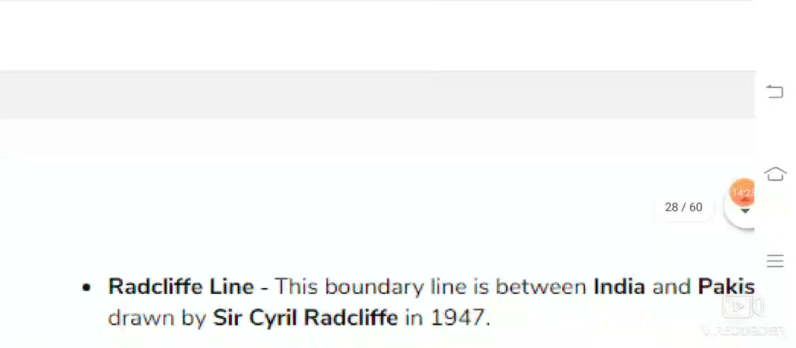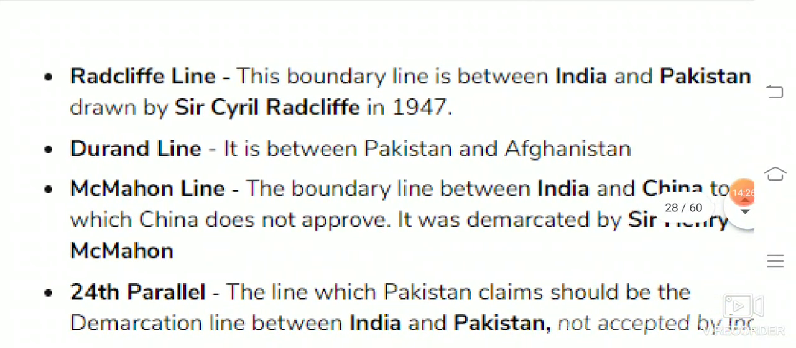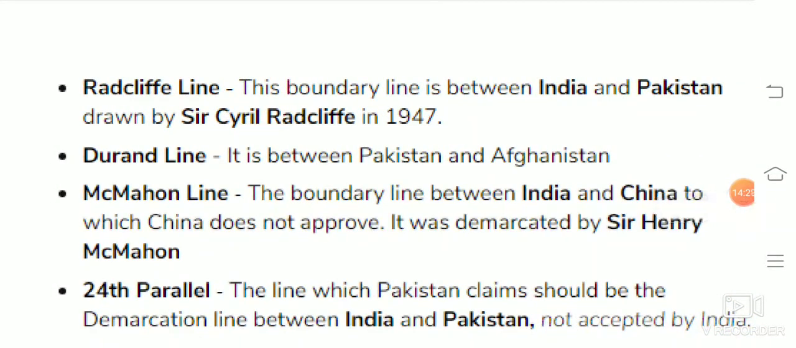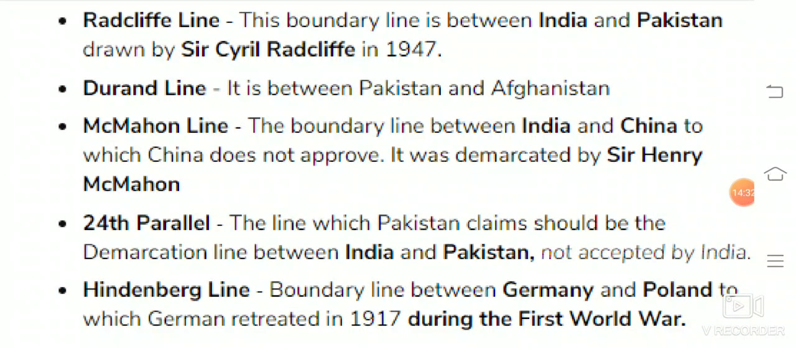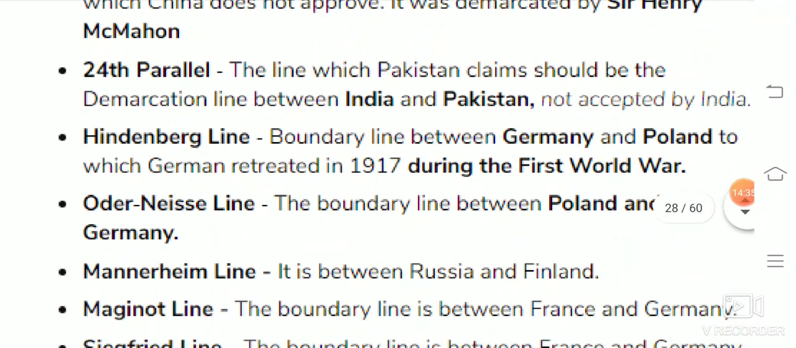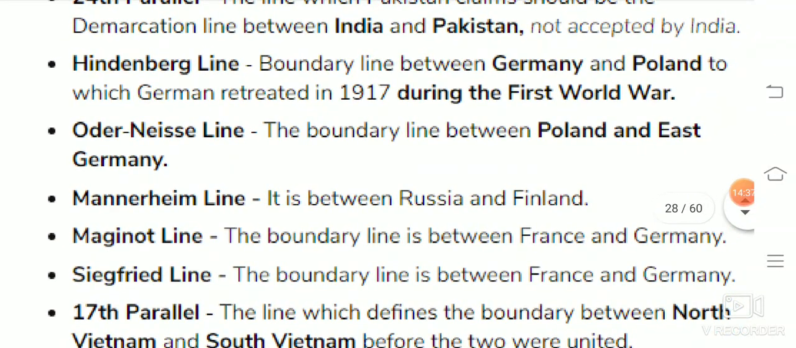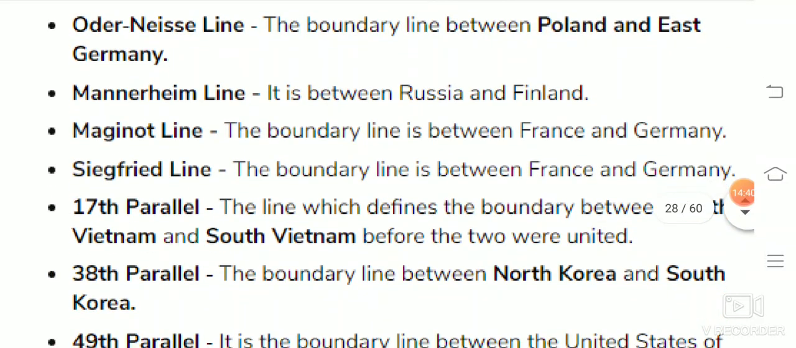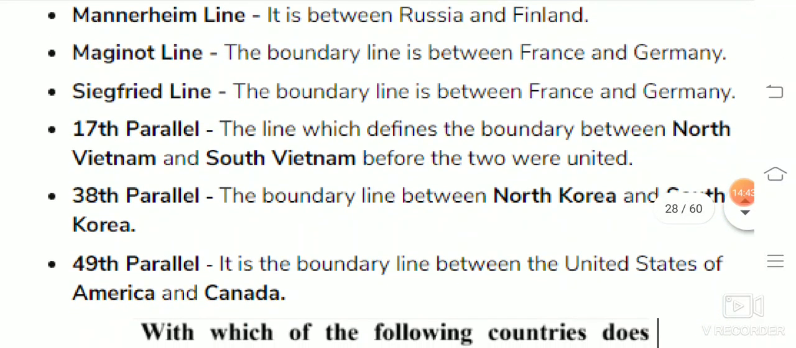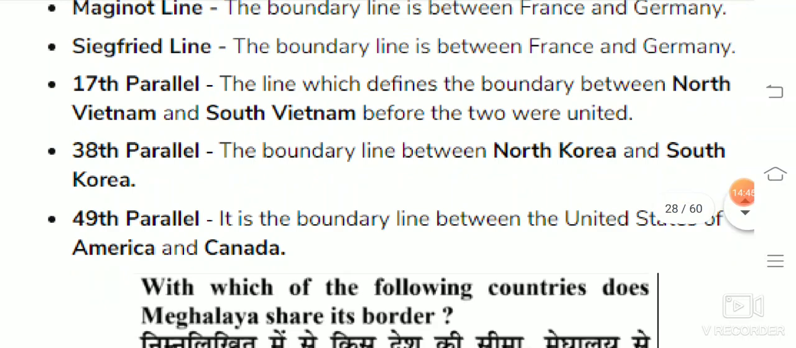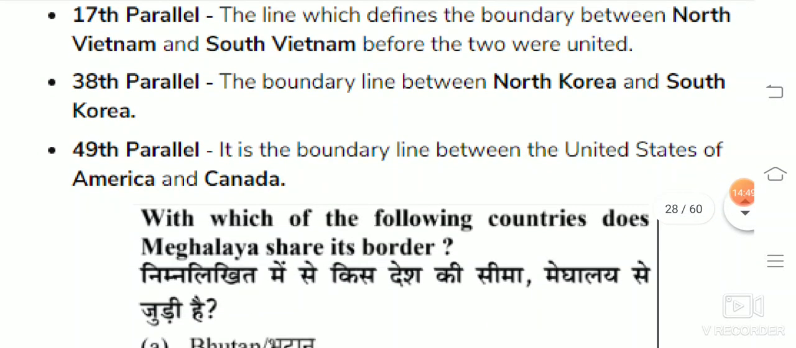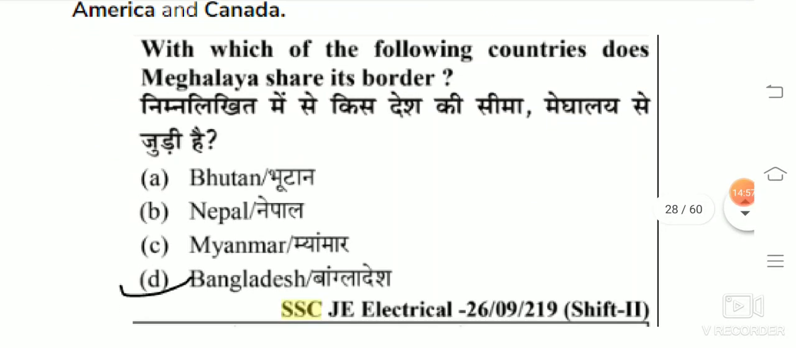Some boundaries are here, like the Radcliffe line between India and Pakistan, the Durand line between Pakistan and Afghanistan, the McMahon line, the 24th parallel, the Hindenburg line, the Oder-Neisse line, the Mannerheim line, the Maginot line, the Siegfried line, the 7th parallel, the 30th parallel, and the 49th parallel. You can read all the boundary lines between two countries. These are important boundary lines. With which of the following countries does Meghalaya share its border? Bangladesh.